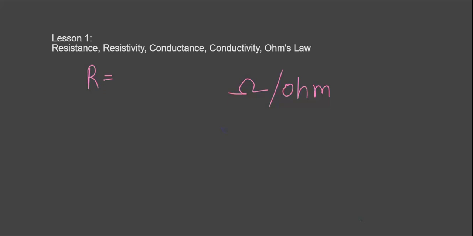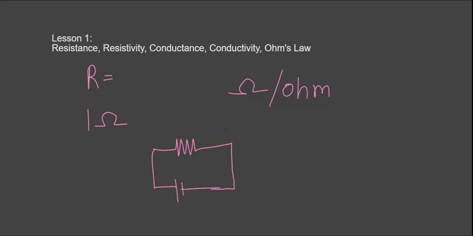So now, what is the definition of 1 ohm? You can say that the resistance of the conductor is 1 ohm when the current flowing through the circuit is 1 ampere and the potential difference applied across the terminals is 1 volt.